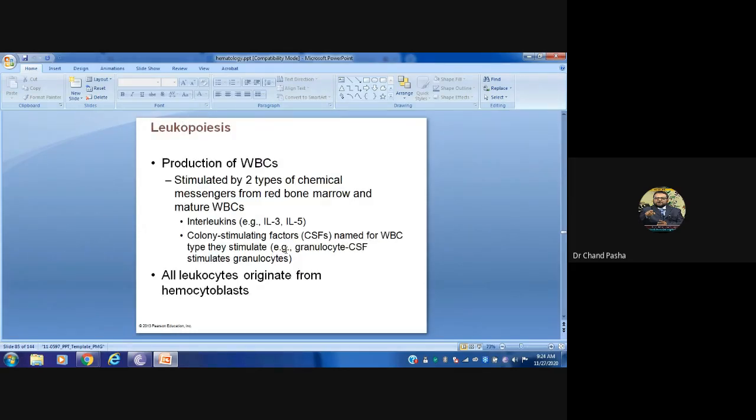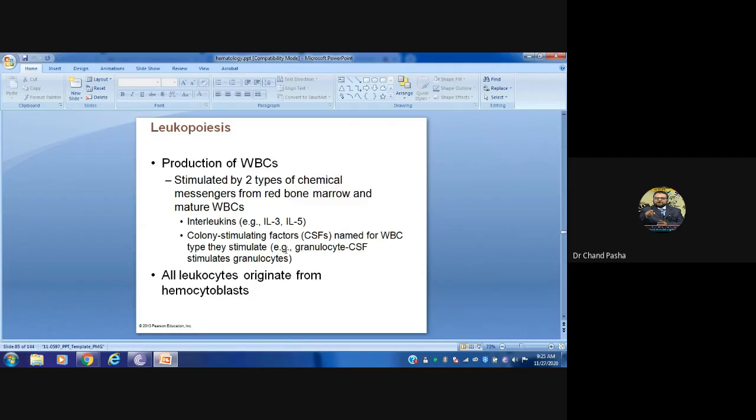Earlier we discussed erythropoiesis. Now, leukopoiesis is the production of WBC cells. It is stimulated by two types of chemical messengers from the red bone marrow and mature WBCs, called interleukins. There are a large number of interleukins, IL-1, IL-2, IL-3, IL-4, up to 50 different interleukins. Especially interleukin 3 and interleukin 5 play a very important role, and another one, colony stimulating factor.